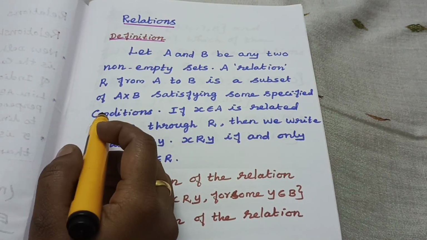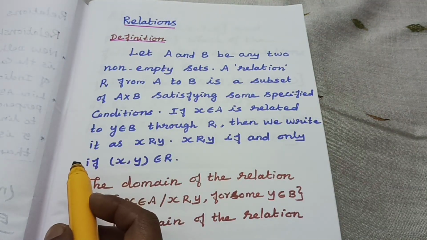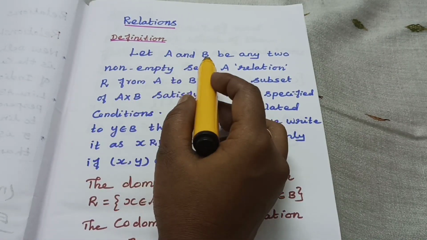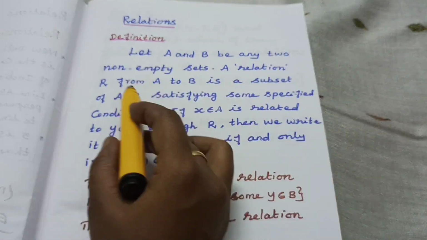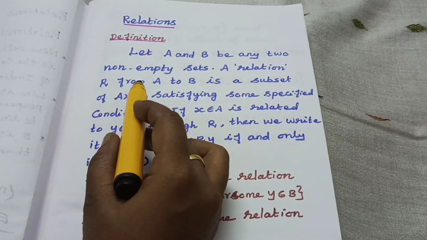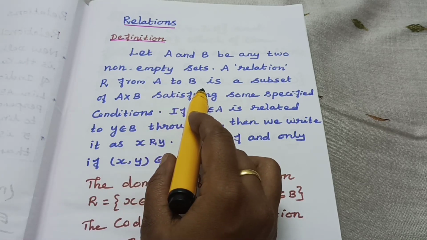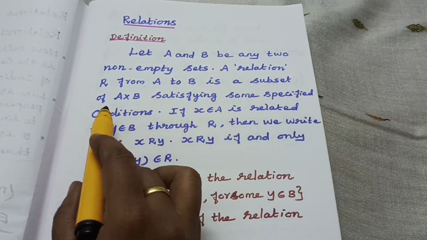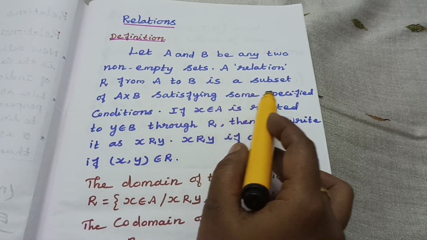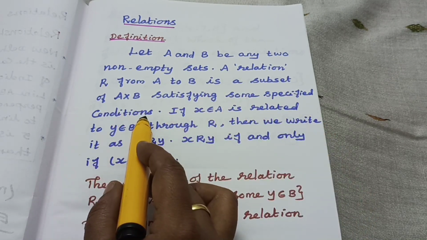Now you say what is meant by a relation. The definition is: let A and B be any two non-empty sets. A relation R from A to B is a subset of A cross B, satisfying some specified conditions.